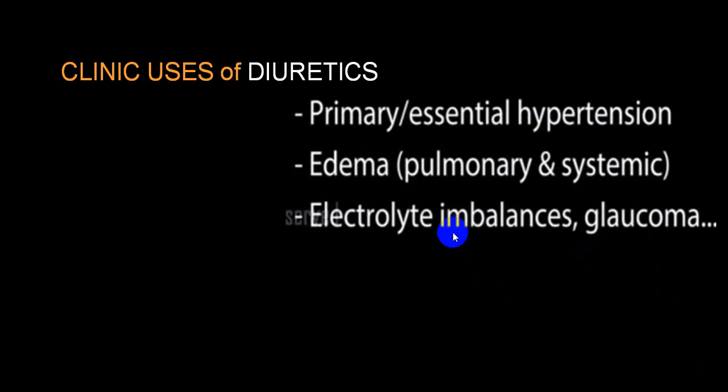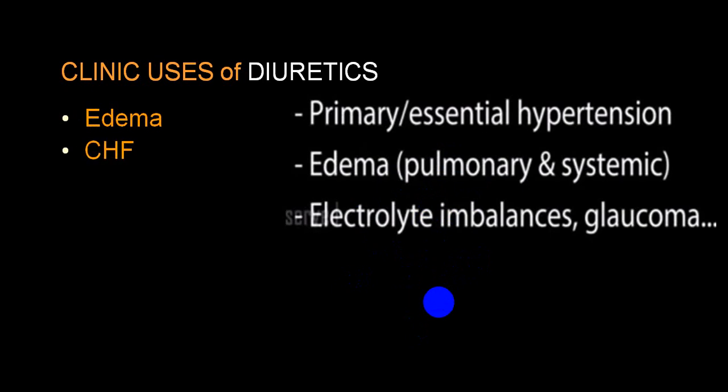Diuretics for the treatment of electrolyte imbalance should not be utilized as far as possible, because you will have to keep a constant watch on electrolytes if you are utilizing a diuretic for electrolyte imbalance. A little dangerous indication.